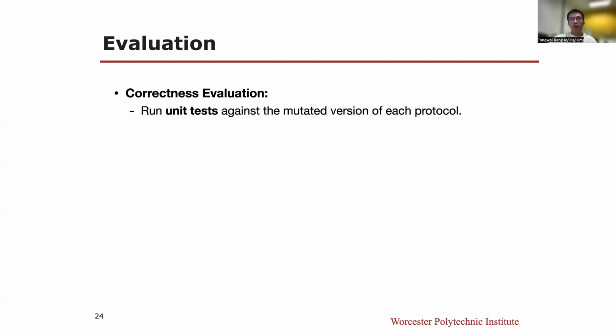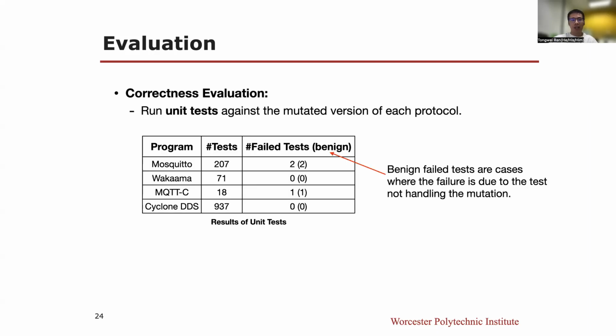To evaluate the mutation, we first did correctness evaluation. We run unit tests against the mutated version of each protocol. The results are shown in the below table. There are some failed tests. We manually go through each of them and ruled out these failed tests as benign, as they are our expected behaviors. Our mutation strategy is specifically designed to trigger failures like this.